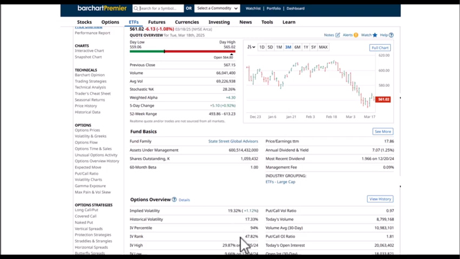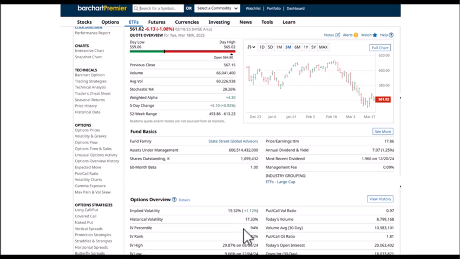We're at the 47.82 IV rank. Now, why is the 94 so high? Well, remember, we were talking about IV percentile. That's telling us that 94% of the time over the last 52 weeks, the implied volatility has been lower than the current one, 19.32.